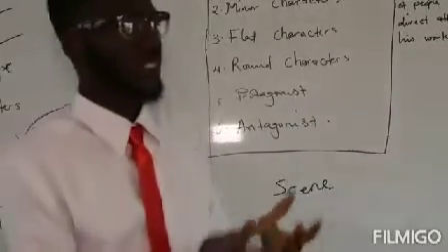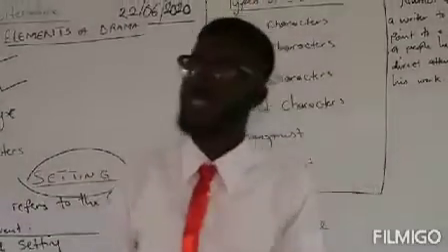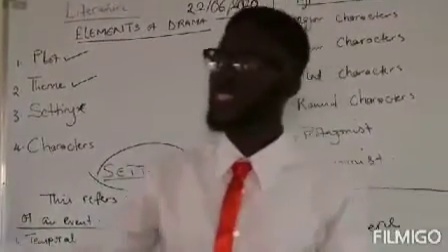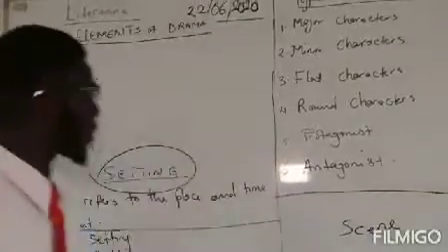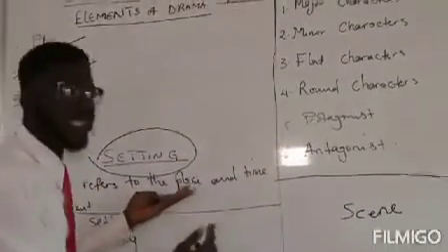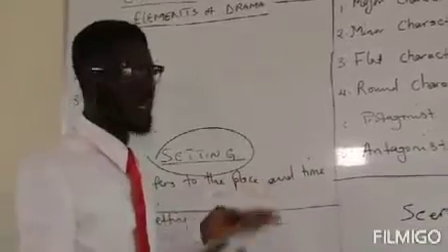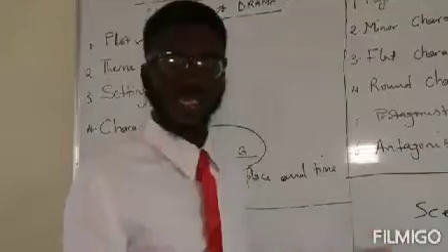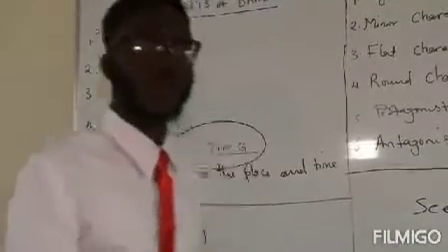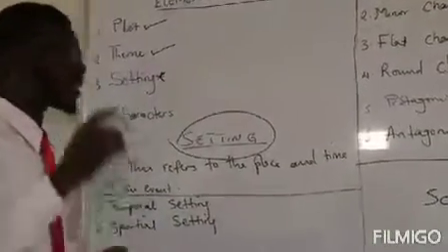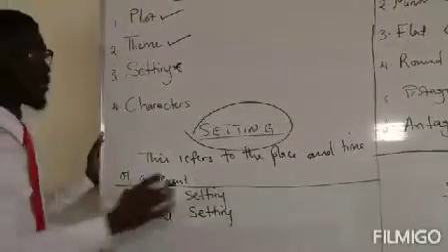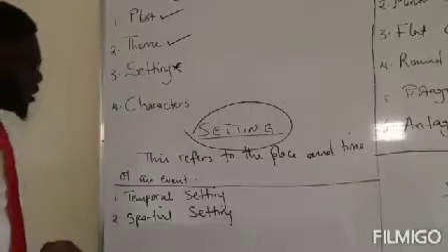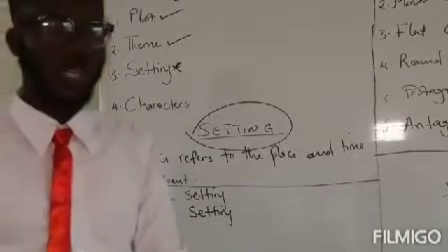It is either that it is something happening in a room, or in a market, or that this event is taking place in a church, or in a school. Whenever you talk about setting, setting talks about the place. Where is that event happening? And at what time is it happening? Is it in the evening? Is it at night? Is it at 10 o'clock? Whenever you're talking about setting in literature, remember that setting talks about nothing more than the place and the time of an event.